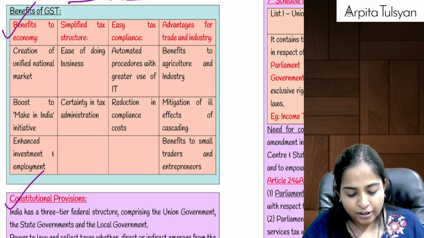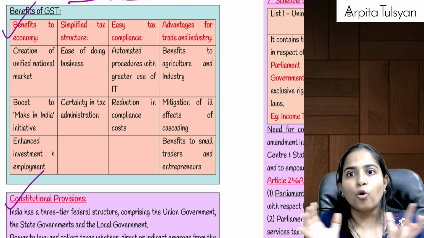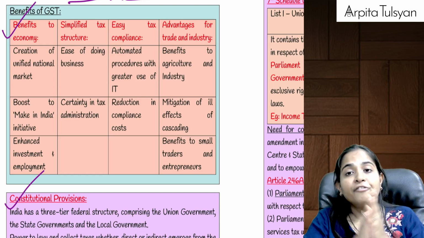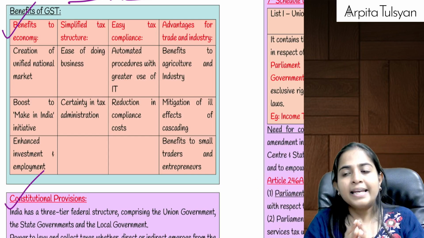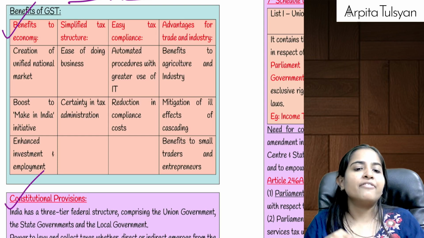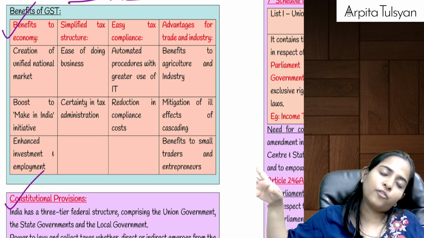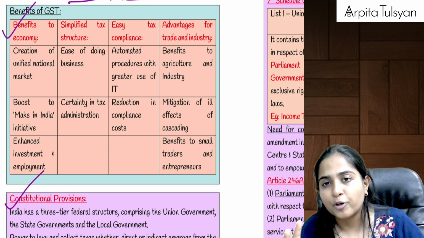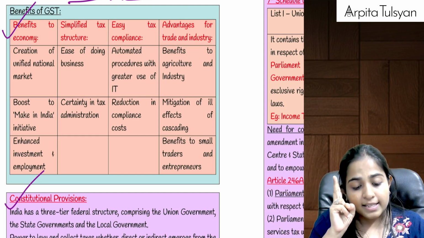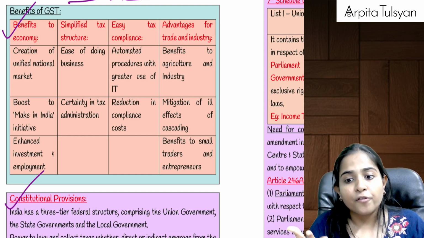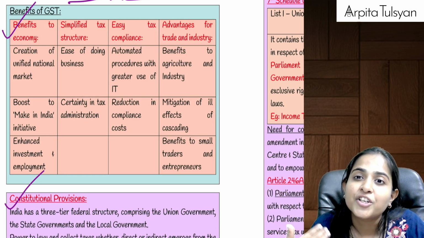So they just highlighted a few benefits of GST. Now, benefits of GST to our economy as a whole: first of all, because of one nation, one tax, the entire India is considered as one market. Means if I am purchasing goods in one state, or selling to another state, or purchasing from another state, doesn't matter. Same amount of taxes will be applicable. So full India is considered as one unified market.